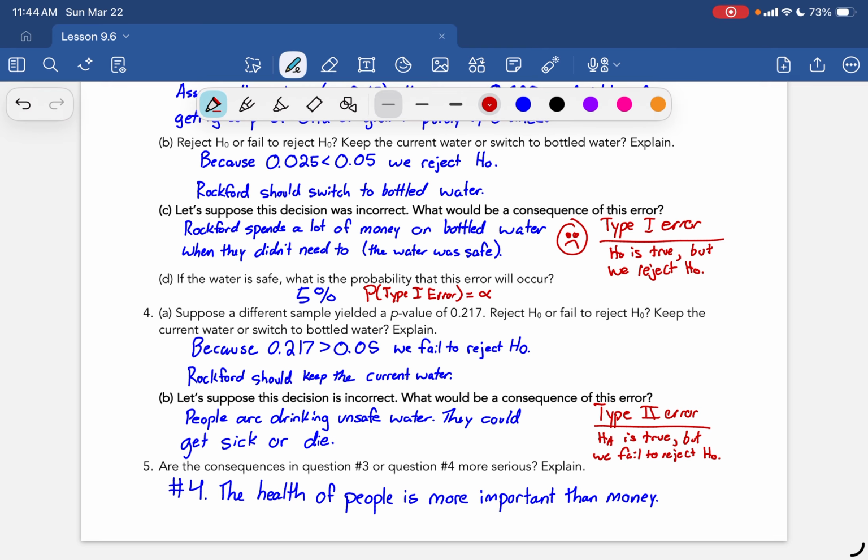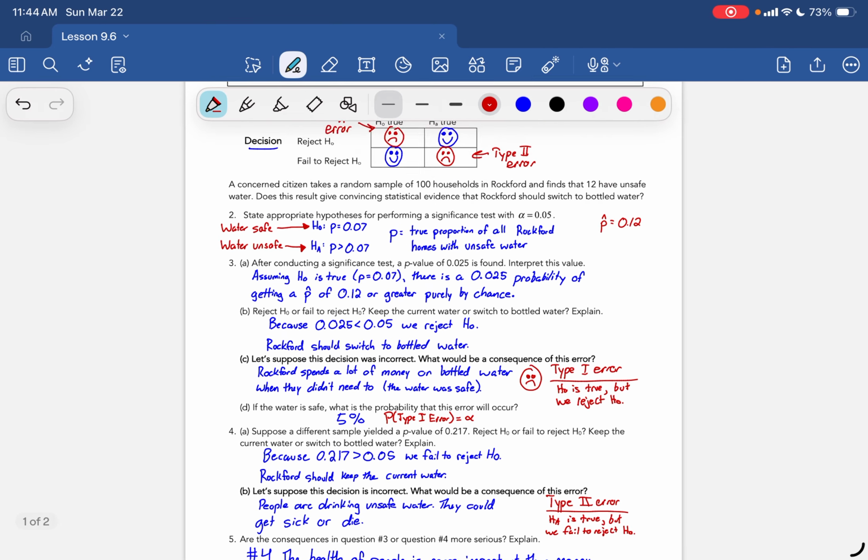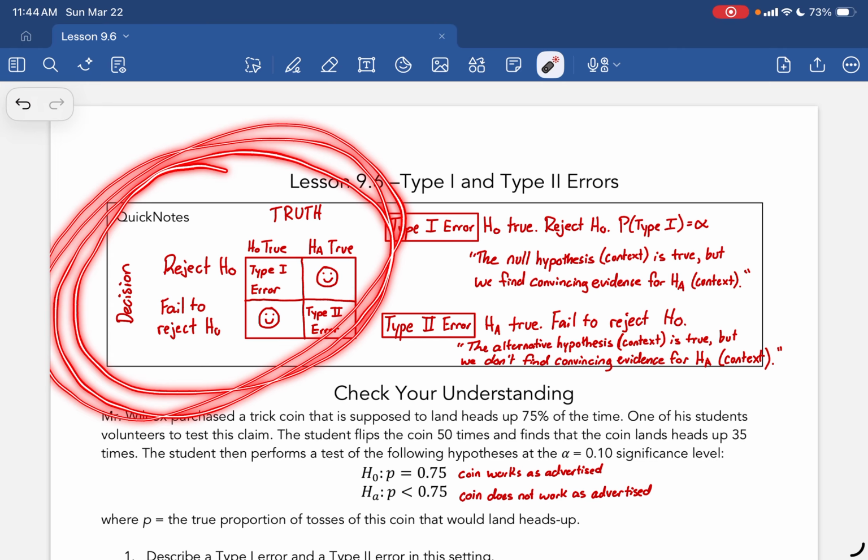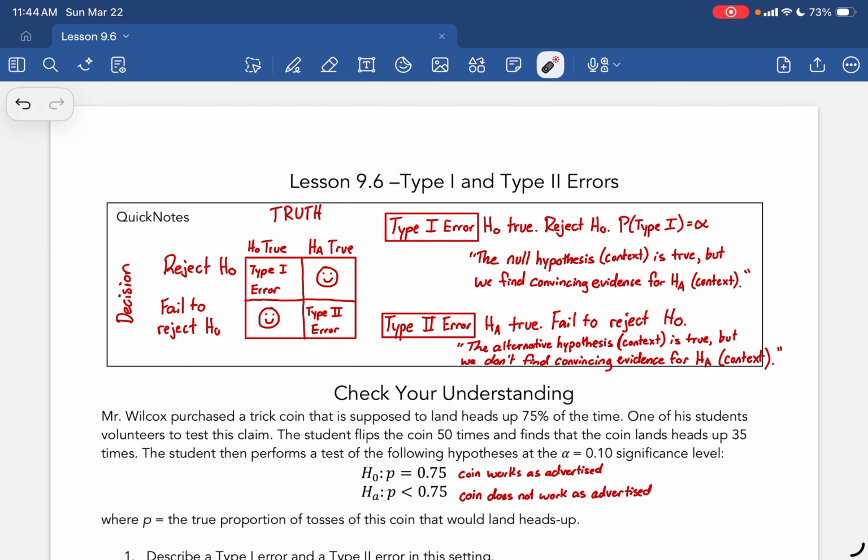So when we look at the real world, which one would be more serious? It would be number 4 here. I hope we could all agree the health of people is more important than money. They both wouldn't be great decision making, but I'd rather keep my people healthy than care about money there. That's just a real world decision making process. But what's important here is when you look at this table, I don't necessarily memorize it, but at the end of the day, it is a tool to help you make these decisions.